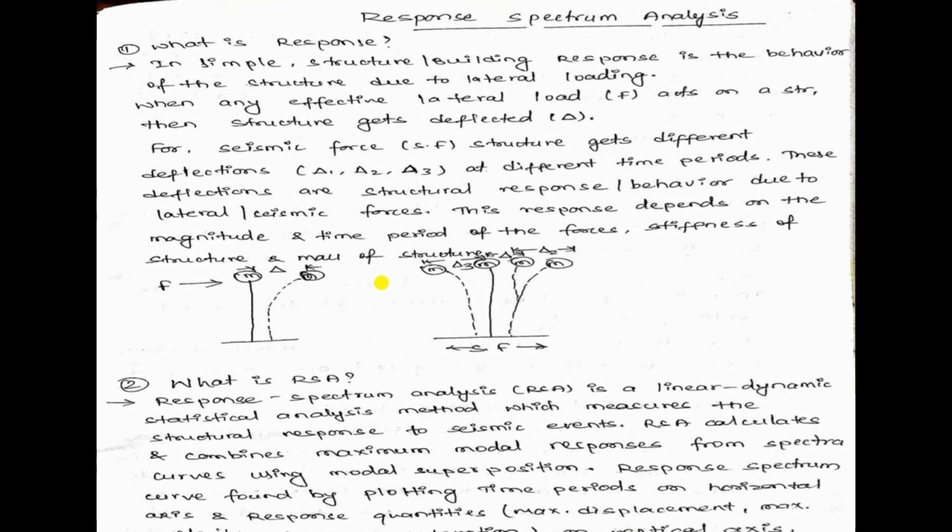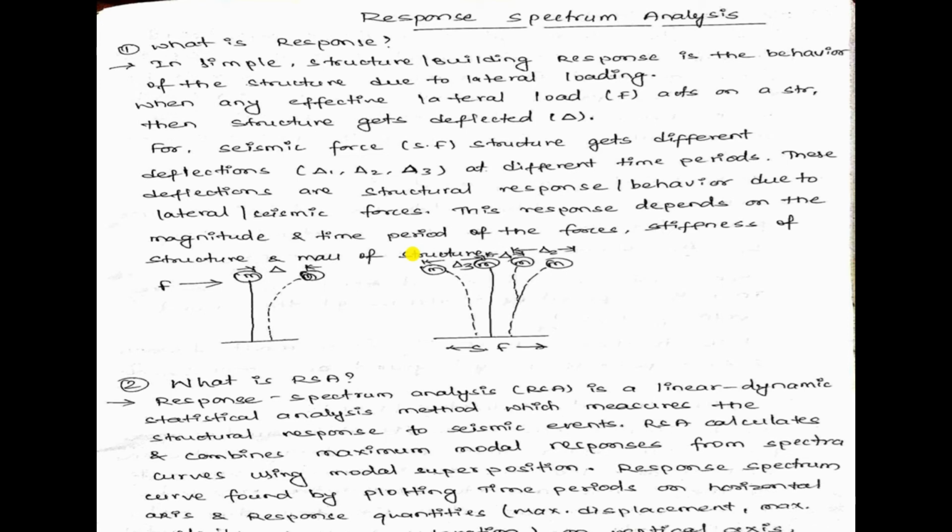The next thing, what is response in a building? In simple terms, structure or building response is the behavior of the structure due to lateral loading. When any effective lateral loading acts on a structure, the structure gets deflected. For example, under seismic force SF the structure gets different deflections delta 1, delta 2, delta 3 as shown in the figure at different time periods. These deflections are a structural response or behavior due to lateral seismic forces. This response depends upon the magnitude and time period of the forces, the stiffness of the structure and the mass of the structure.